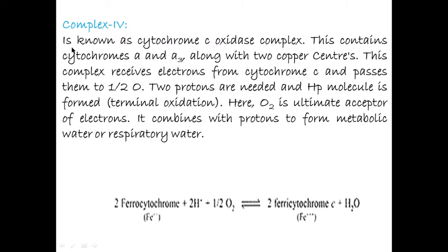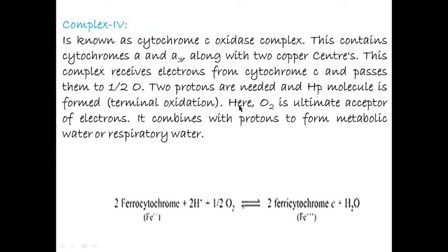Complex 4 is known as the cytochrome C oxidase complex. This contains cytochrome A and A3 along with two copper centers. This complex receives electrons from cytochrome C and passes them to one half of oxygen. Two protons are needed and a water molecule is formed, the terminal oxidation.